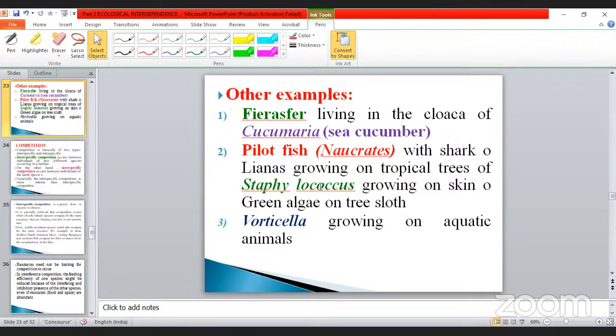These are the different examples that have been given here. Okay, my dear, so we will pass on to the next one.